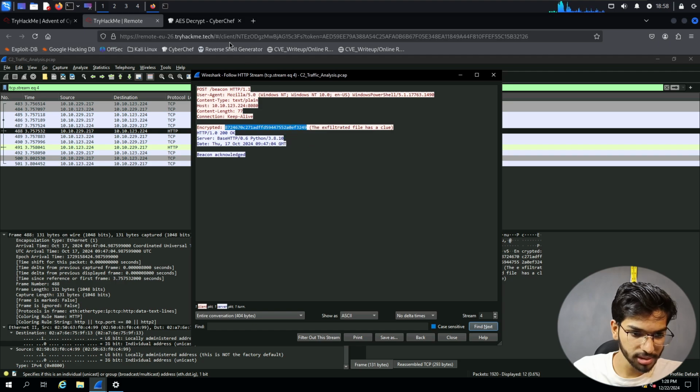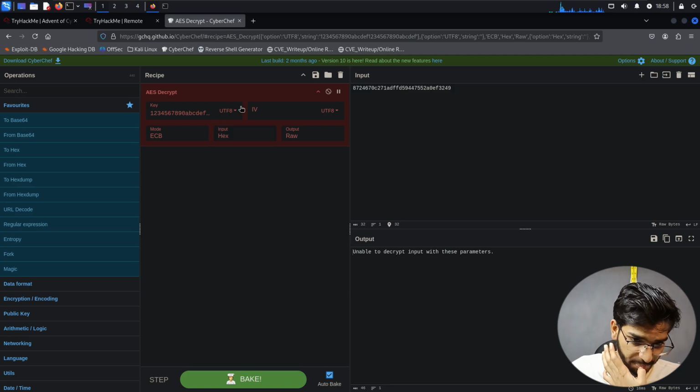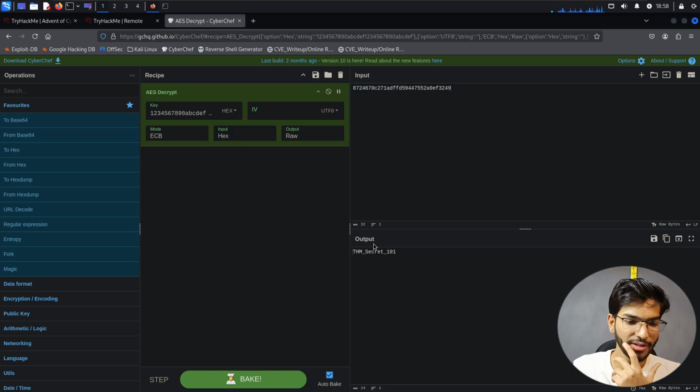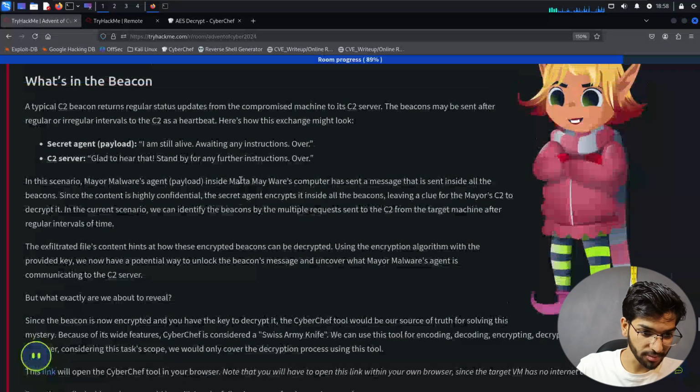Okay, so let's copy this and then put it in here. Now what's wrong? Oh yeah, we got it right now. So THM secret 101. Let's copy that. Okay, so that was it. That was it about the decryption of the beacon.